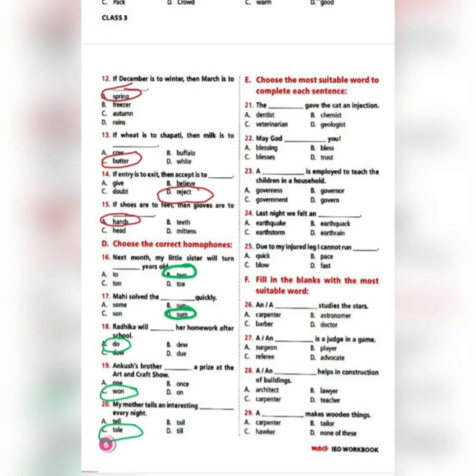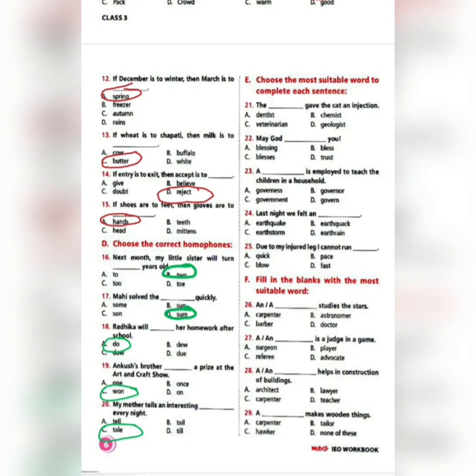Fill in the blanks has been given. Four options are there. You just have to choose the word that is most suitable among those four words, which will fit the blank correctly. So let's start. 21. The dash gave the cat an injection.